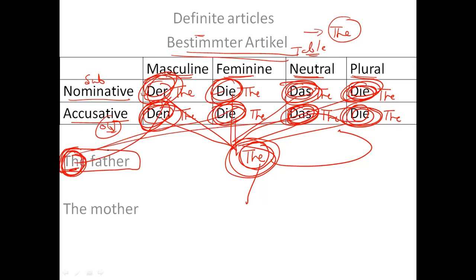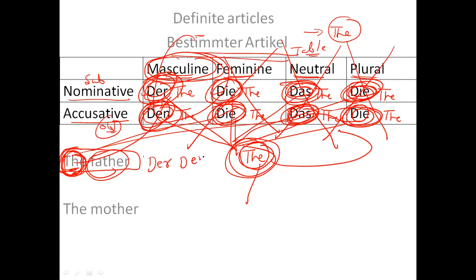So I'm talking about the father. Father is male here, masculine. So this answer cannot be from feminine, cannot be from neutral, and cannot be from plural. The answer has to be from masculine only. So this the can be dare, or it can be den. That depends whether it is coming in a subjective part or in an objective part.